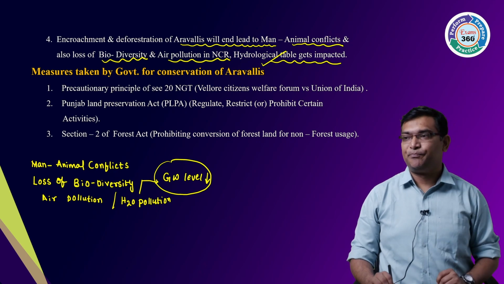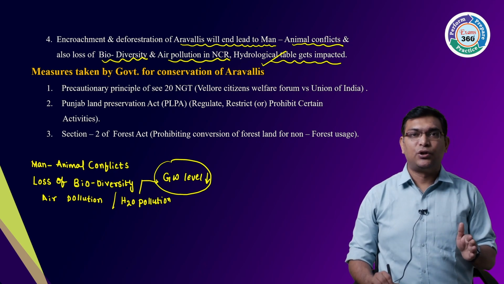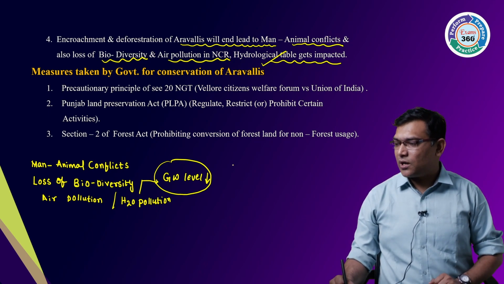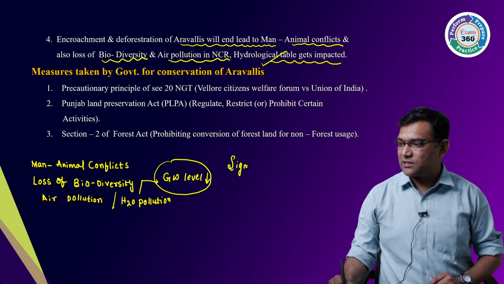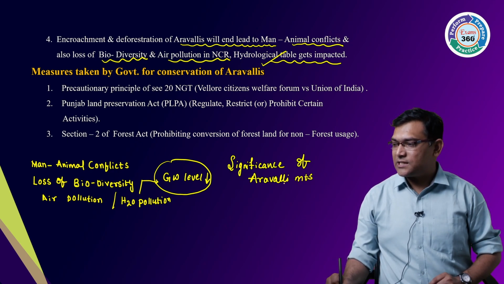Next, what kind of measures are being taken to save the Aravallis? They can also ask you a question about the significance of the Aravalli mountains. How do you write that answer?